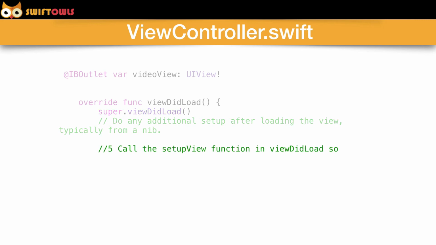And right under that text is where you're going to call the setupView function in the viewDidLoad so that the code will run when the view loads. And that's all that code looks like. All you're going to put there is self.setupView, which is the function that we created earlier. Then you're going to make sure that that curly brace is closed off.